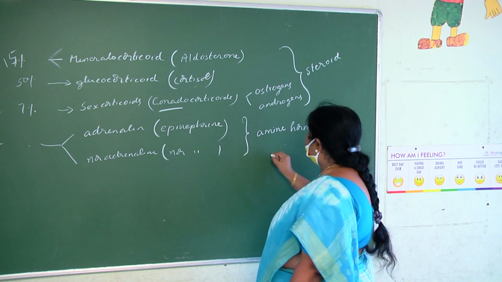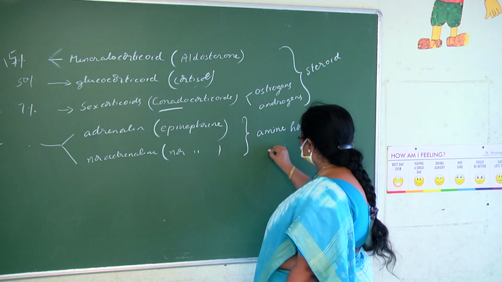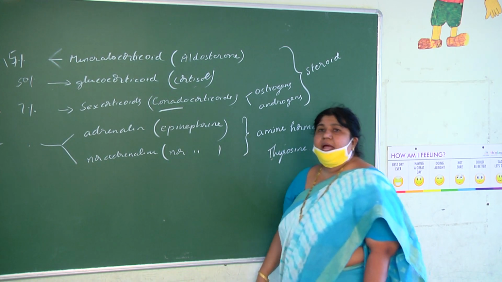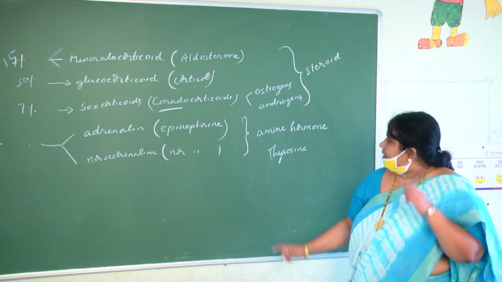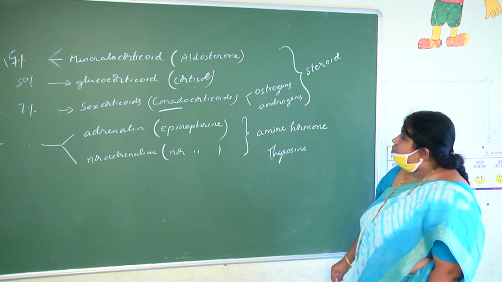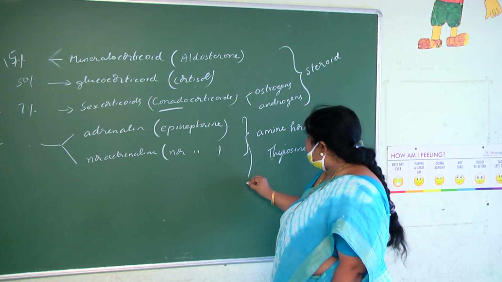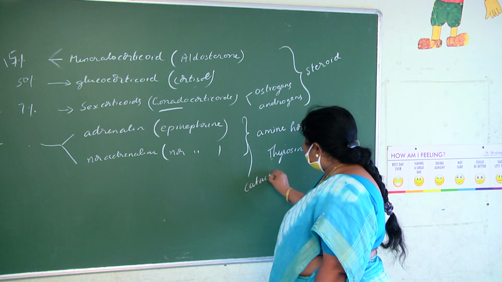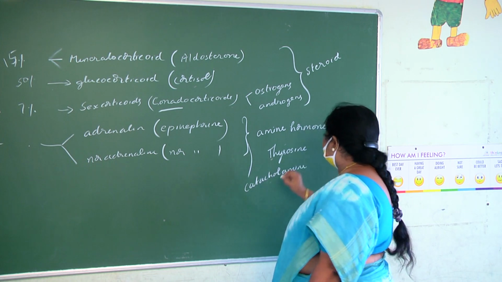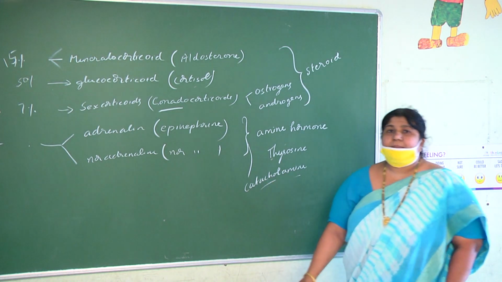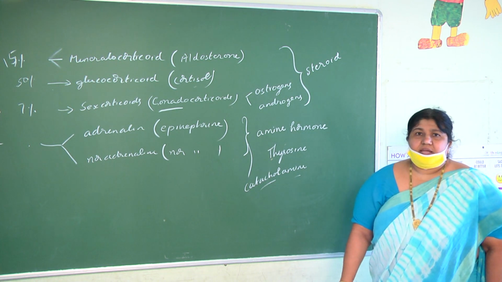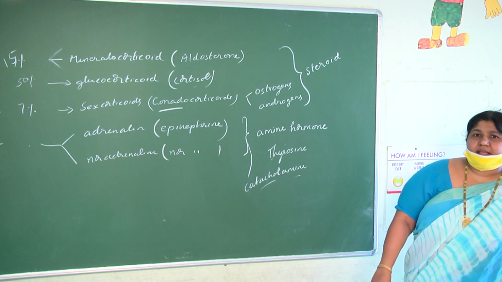Which amino acid? Tyrosine. Like thyroxine, adrenaline and noradrenaline are also made of tyrosine, and together these are sometimes referred to as catecholamines.